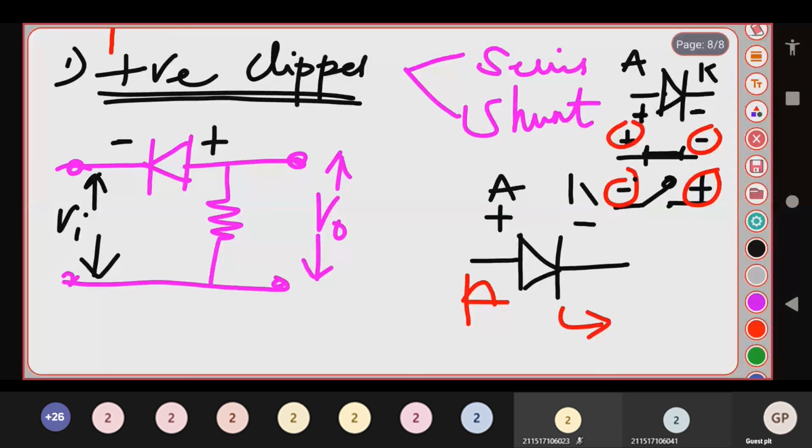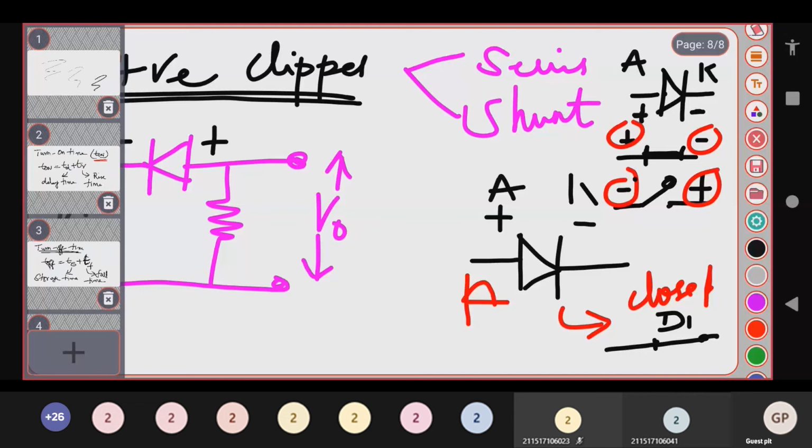Tell me, students. Then the diode acts as a closed switch. Your diagram is like this, the diode is closed. Consider this is your D1. Your diode is closed.